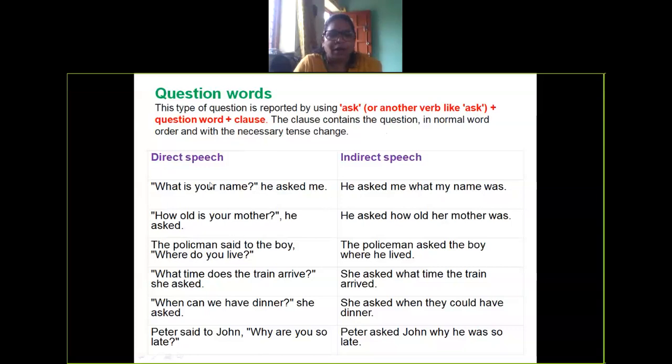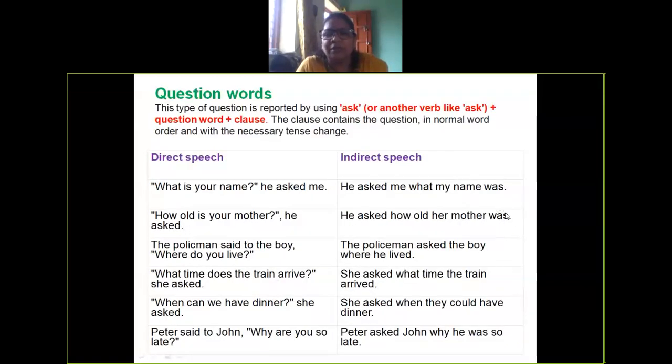These are WH words. What is your name? How old is your mother? He asked how old her mother was. How old is your mother? Your here refers to someone, here it is a girl. So her. Your will change into her. And is in the present tense will change into past tense.